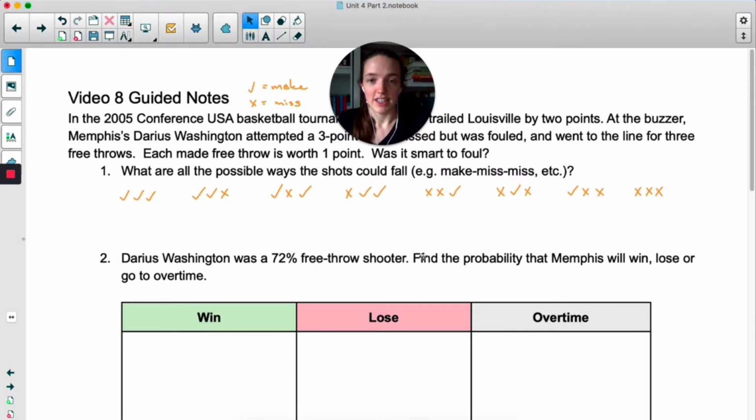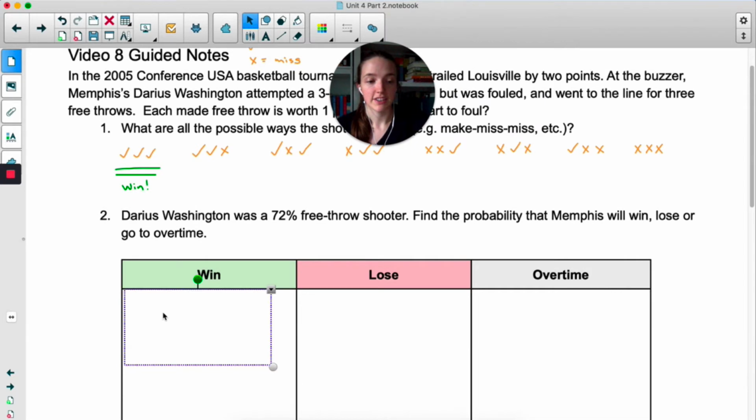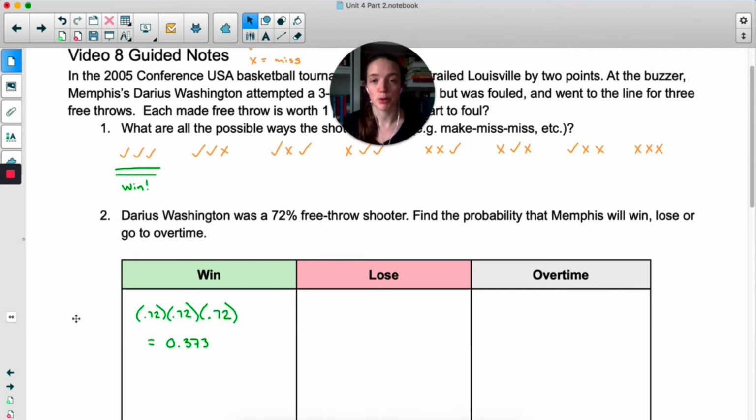Okay, so I have the 8 outcomes here. I'm going to start with the easiest one, which is if he makes all 3, they win. This is the only way that they can win from his free throws, because if he makes 2 of the free throws, they've only tied. Now to calculate the probability of that happening, it's 0.72 times 0.72 times 0.72. He makes the first one, and he makes the second one, and he makes the third one.